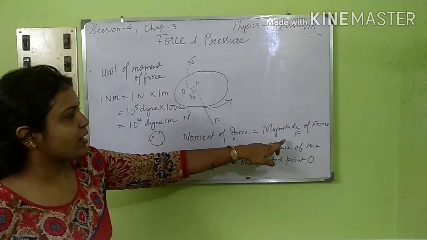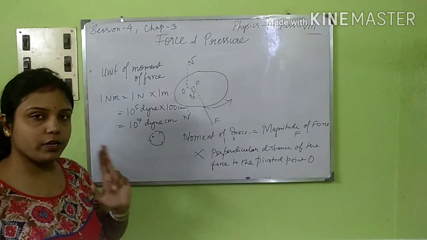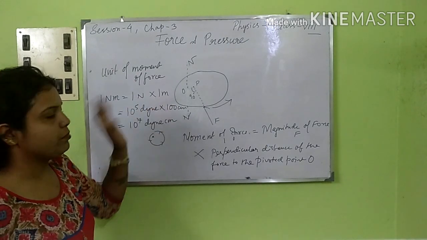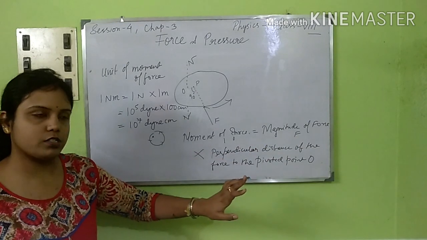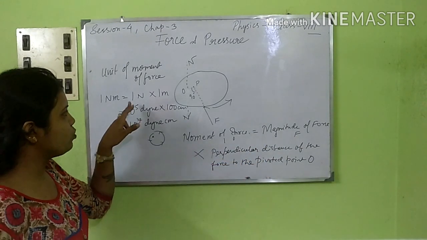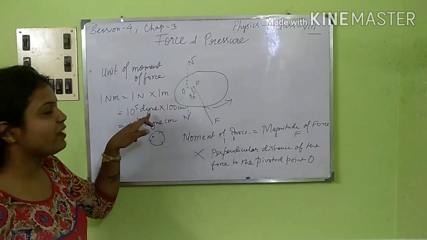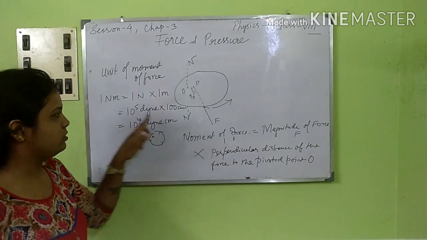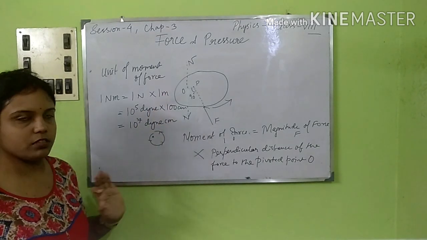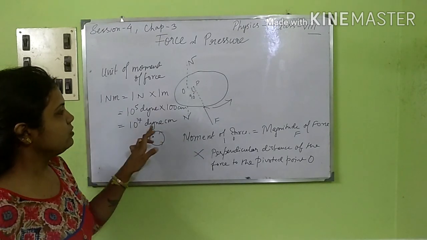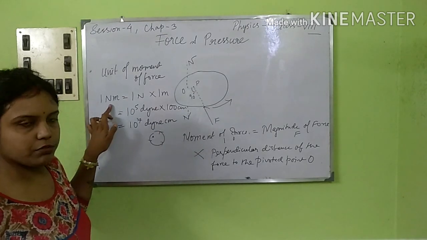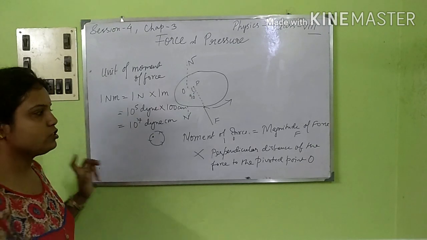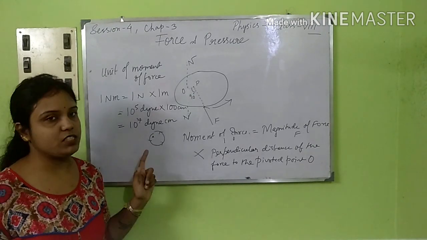We know it is magnitude of force into distance unit. So that means 1 Newton into 1 meter, because Newton is the unit of force and meter is the unit of distance. The 1 Newton is 10 to the power 5 dyne, we have already got it, into 100 centimeter, because 1 meter is equal to 100 centimeter. So it is coming 10 to the power 7 dyne centimeter. Dyne centimeter is a CGS unit and this is an SI unit. So this is the unit of moment of force, the conversions, or the relation. You can study this, and it's very important.